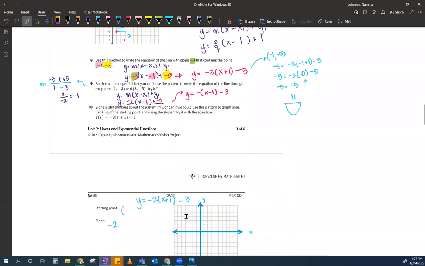Now, if you thought that the point was 1, I understand why you thought that. But remember, it's x minus x1. So that number in there you need to take its opposite. The way I talk about it in my integrated 2 and 3 classes is x is always backwards. He always lives in opposite land, backwards land. It's like opposite day: whatever you say, I'm going to say the opposite.